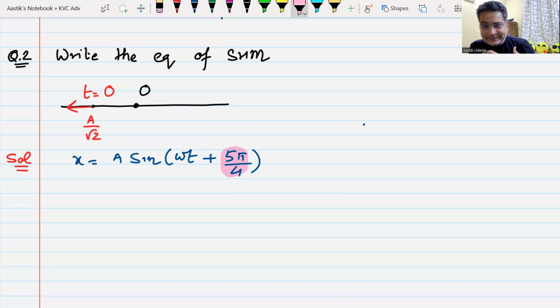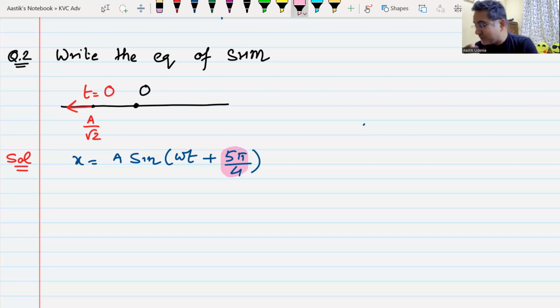Yes, say, sir. Just say. So you were saying something? How, sir, did you get 5 pi by 4? Sir, the whole explanation is changed due to that minus sign. No, the explanation has not changed. The explanation makes sense again because of the minus sign. That is why I asked you the answer. Sometimes the answer does not make you understand what you have done. Getting the right answer is not the logic. Getting it in the correct way is the logic.